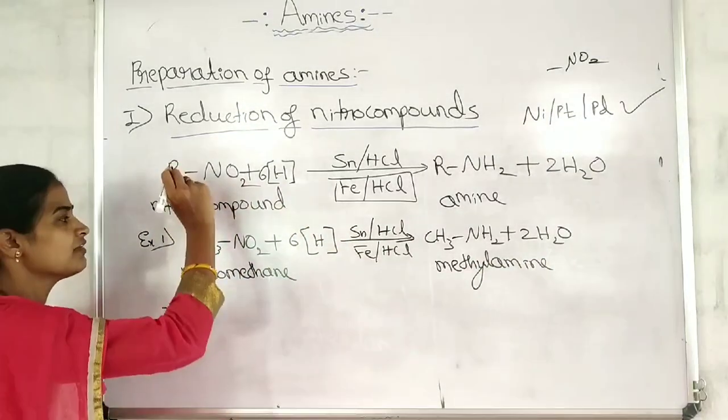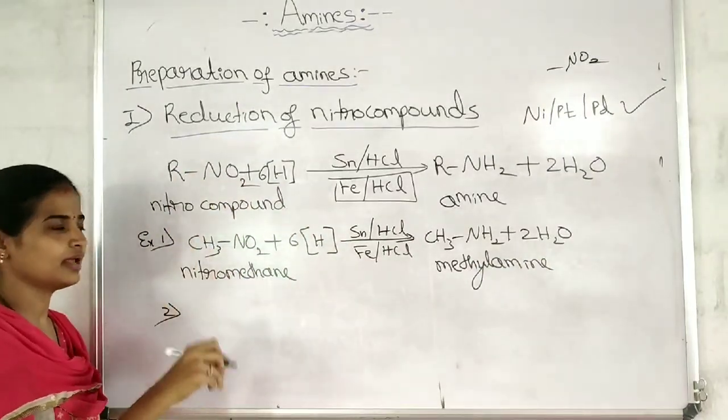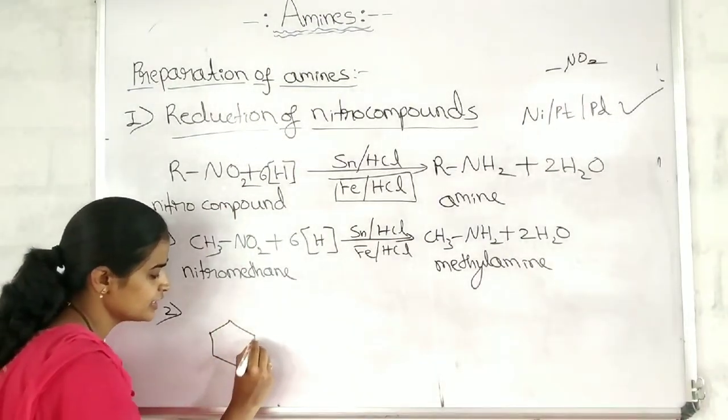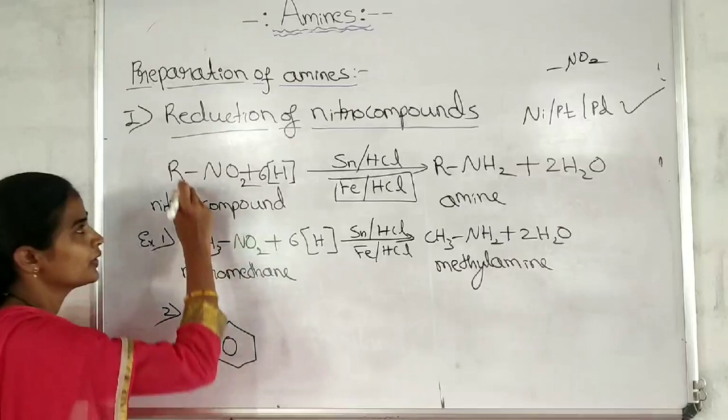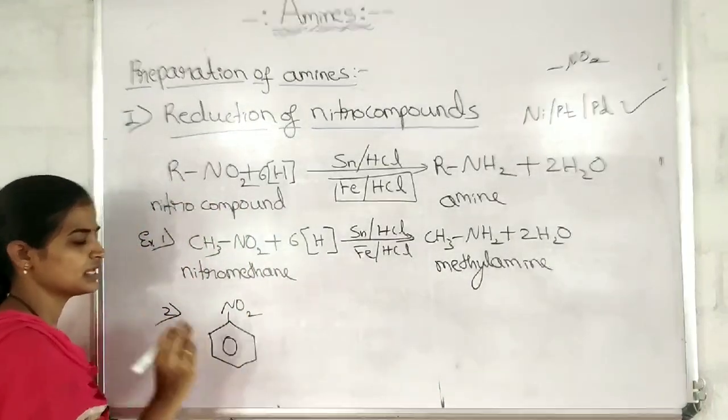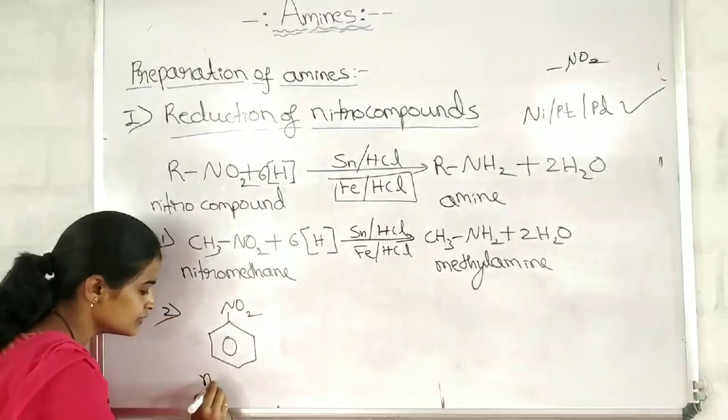Now we go for the second example. Instead of an alkyl group, in the second example I will take an aryl group. In place of R, I take a benzene ring to which the NO2 group is attached. What is the name of this? Nitrobenzene.